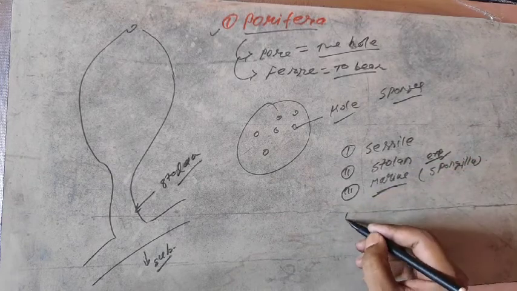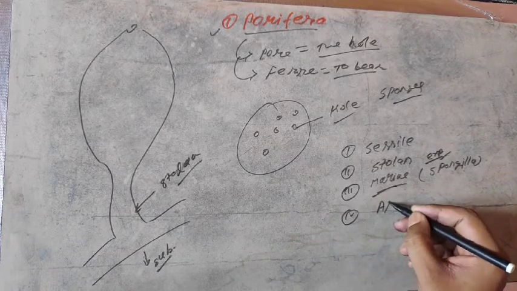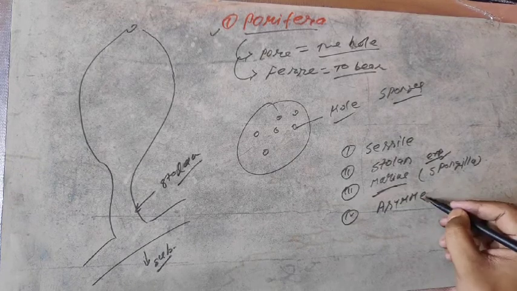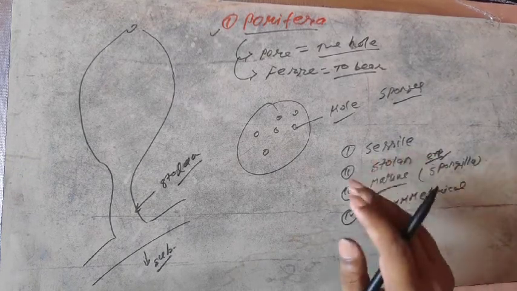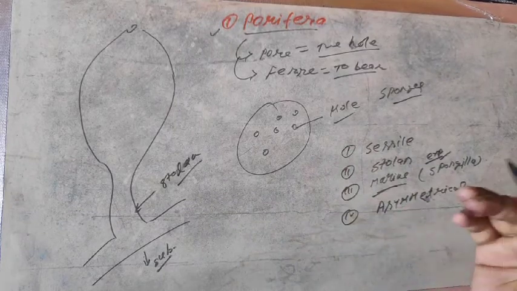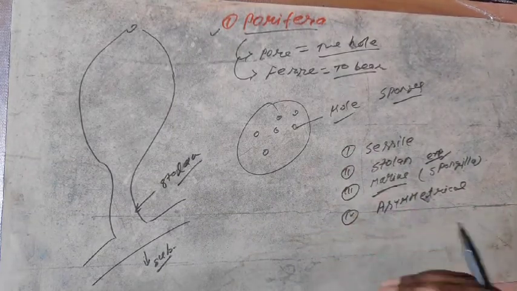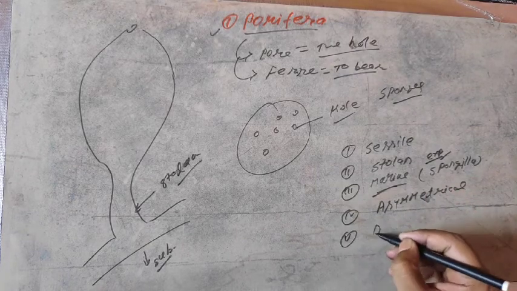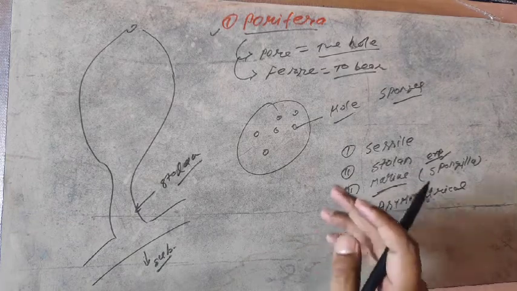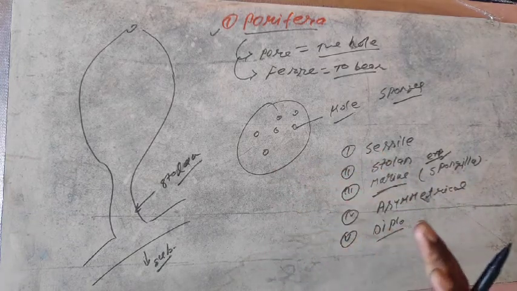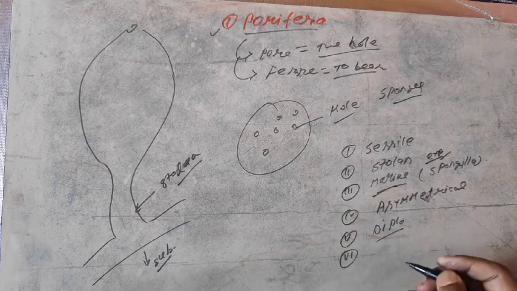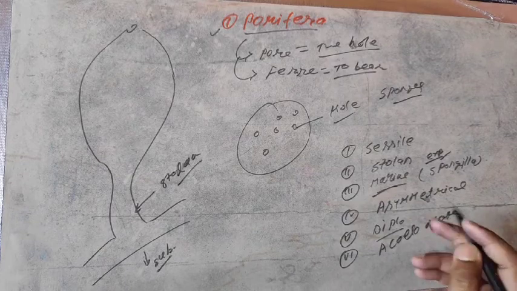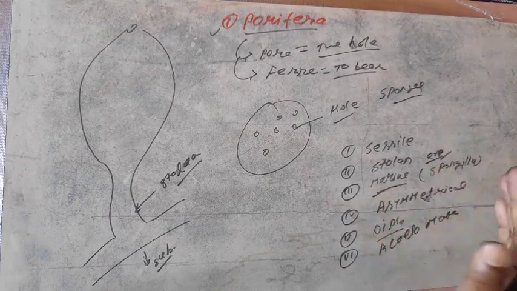Now the next important characteristic is that they are all asymmetrical. As I have mentioned earlier, they are asymmetrical. So don't be confused regarding asymmetrical and symmetrical, that is radial symmetrical and bilateral symmetrical. Now the fifth one is that they are all diploblastic, that is, ectoderm and endoderm are found. There is a lack of mesoderm. If mesoderm is absent, then they are acoelomate in nature. So it may be your homework: why are Poriferans acoelomate?